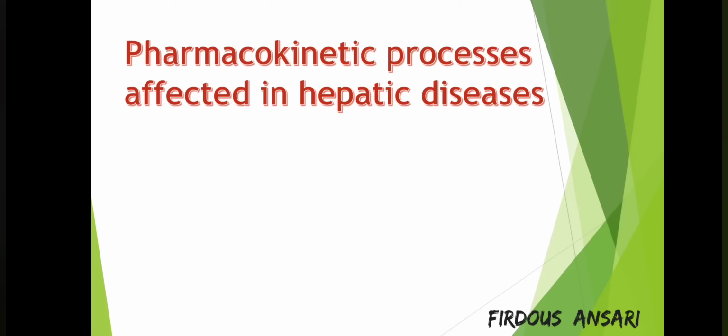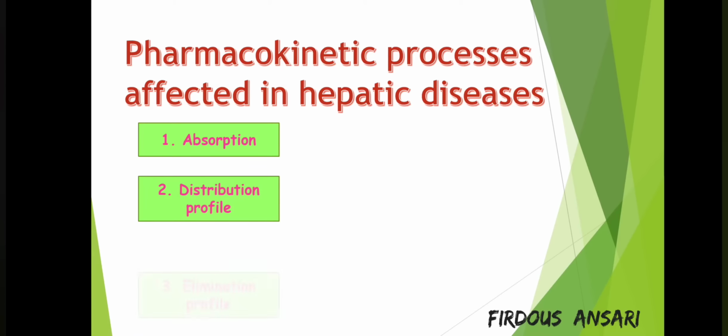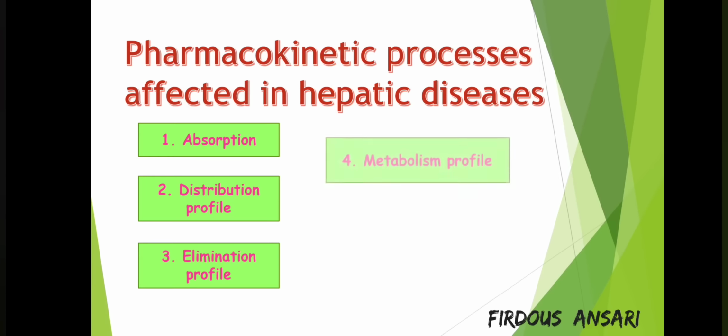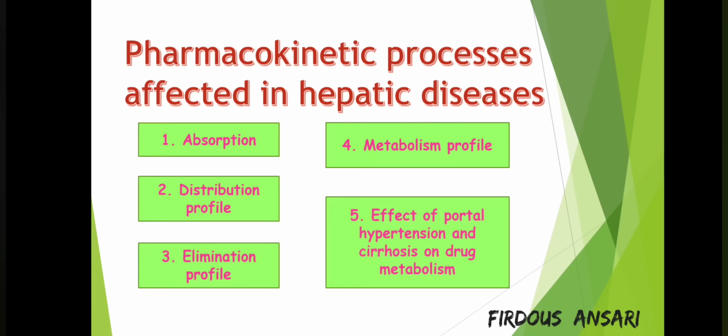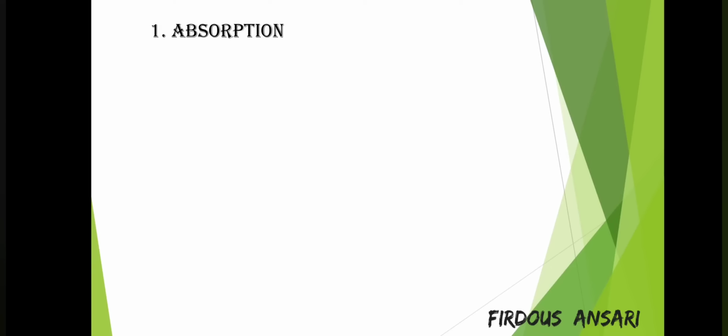Next, we shall see certain pharmacokinetic processes affected in hepatic disease. So, processes such as absorption, distribution profile, elimination profile, metabolism profile, and lastly the effect of portal hypertension and cirrhosis on drug metabolism. All these things we'll see, like how these processes will be affected in hepatic disease. So first, starting with absorption. In liver disease, the bioavailability is very much altered.